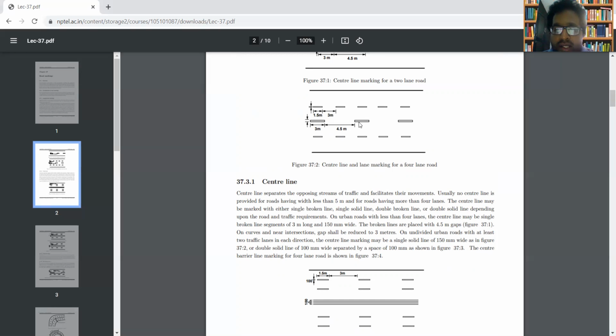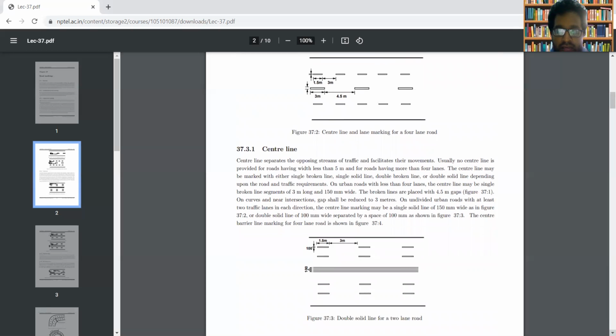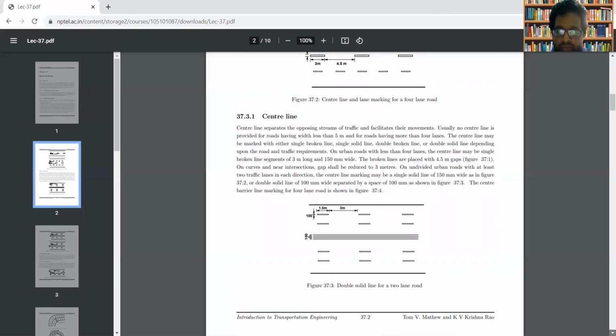The center line marking will be in the form of either a single broken line or a single solid line. I repeat, the center line marking may be in the form of either a single broken line, single solid line, double broken line, or double solid line. On urban roads with less than 4 lanes, the center line may be a single broken line segment. You can read all these things. This is about the center line.